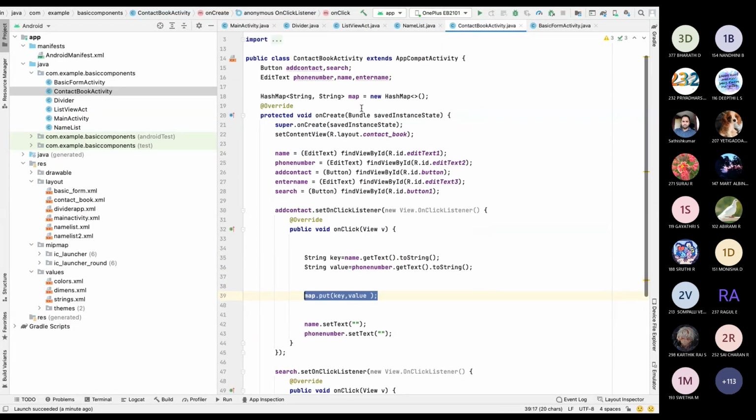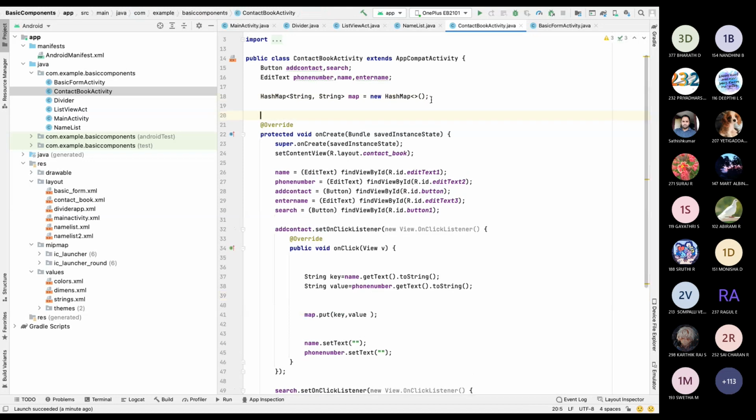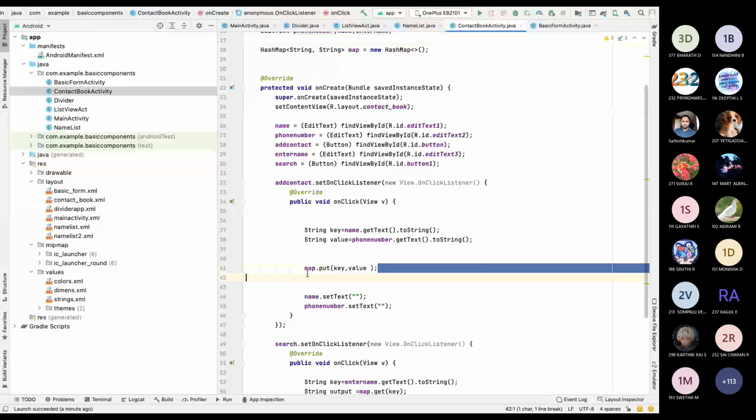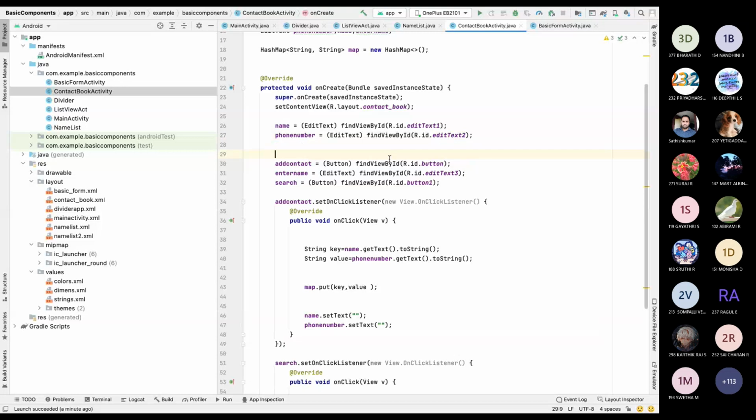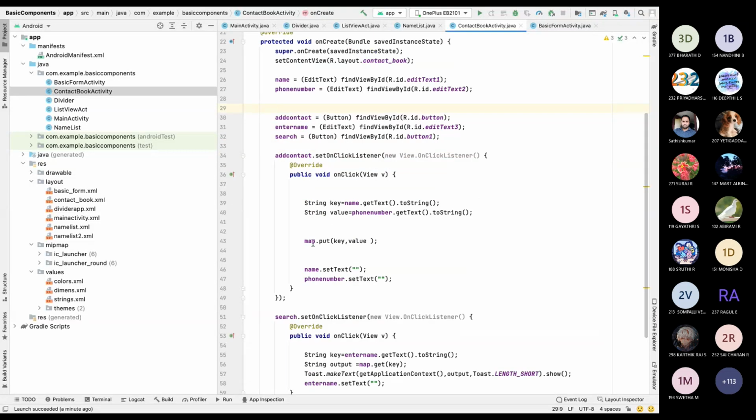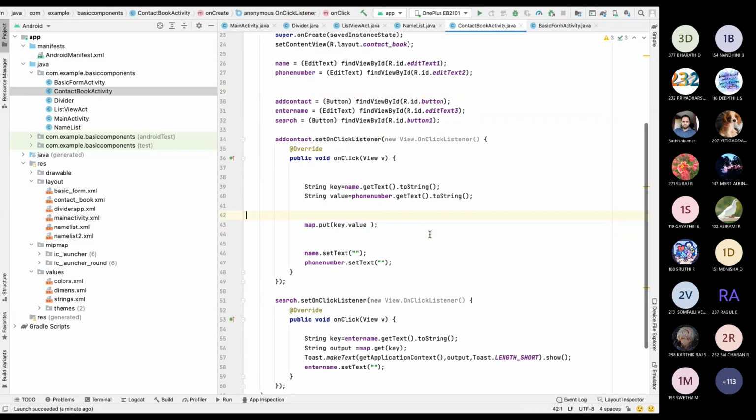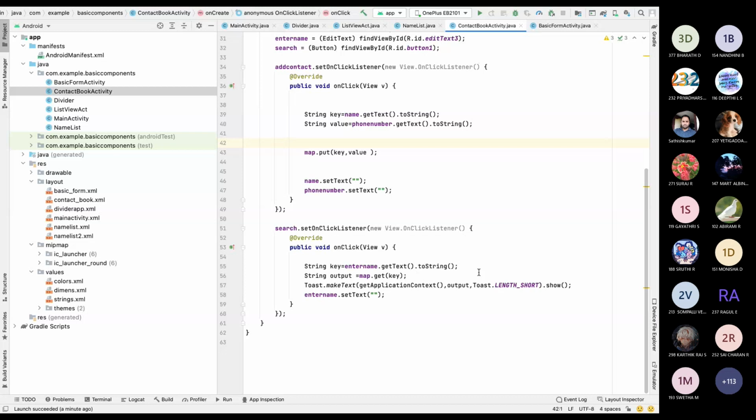I will show you. This is how I'm creating a hash map. I have created a hash map and I'm just adding two values. One value is from the name, and another value is from the phone number. One day I will teach Android Studio, so you can just understand this line. I'm adding the value. Here you can see whenever I press search, it will display the value. I will run.